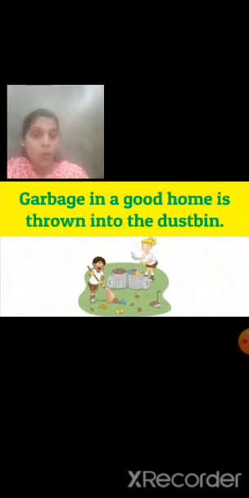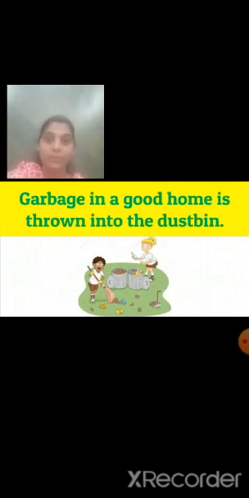Garbage in a good home is thrown into the dustbin. Now, if we are keeping our house clean, so we are picking up all the dirty things, all garbage from our house, and where we should throw all these things? On the road nearby our house? No. Then where we should throw all these things? We should put the garbage into the dustbin.